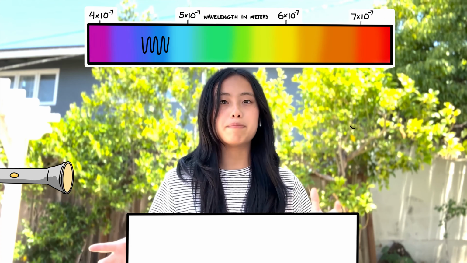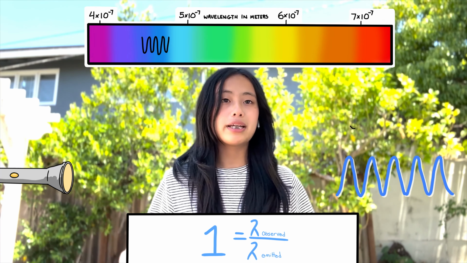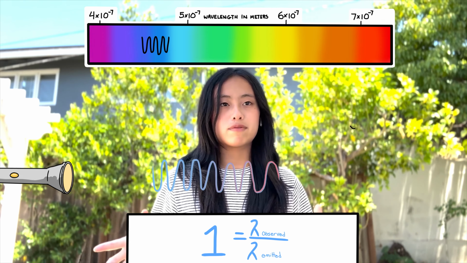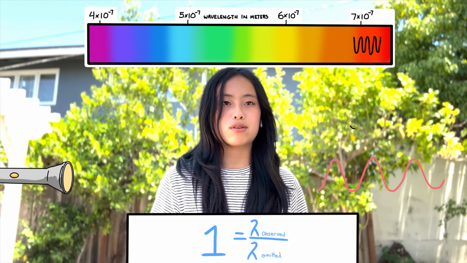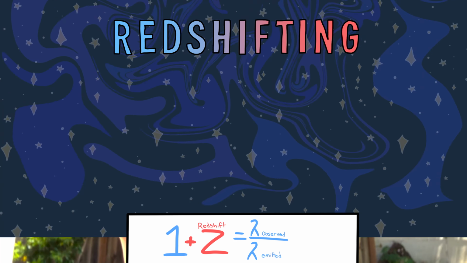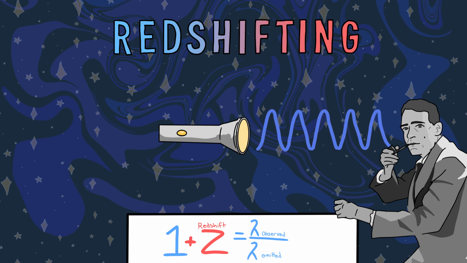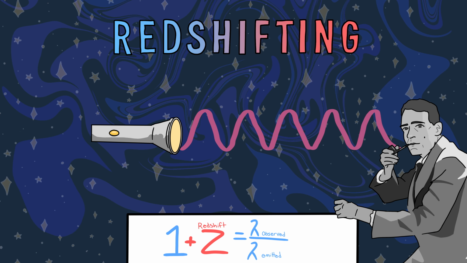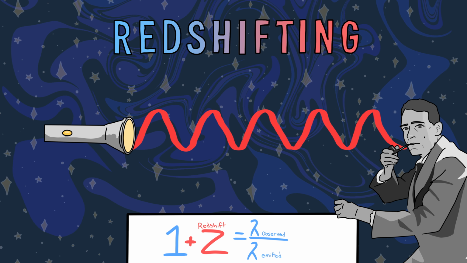Usually, the wavelength of light emitted is the same as the wavelength received, but occasionally the wavelength of light might be longer when received, meaning it'll move towards the red end of the spectrum. We call this redshifting. An example of redshifting is when the light source moves further away from the observer, causing the wave in between them to expand. Before the discovery of the expansion of the universe, we already knew this.